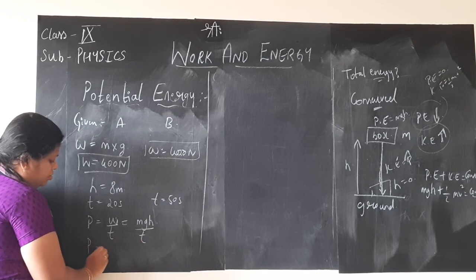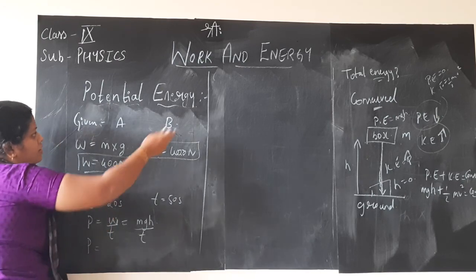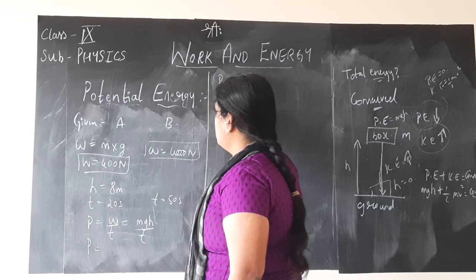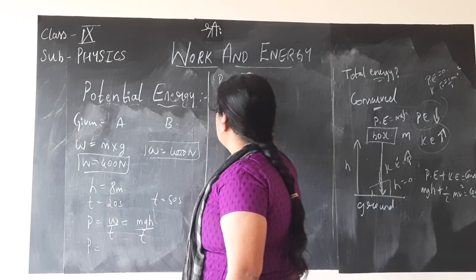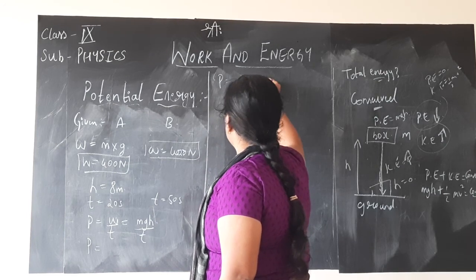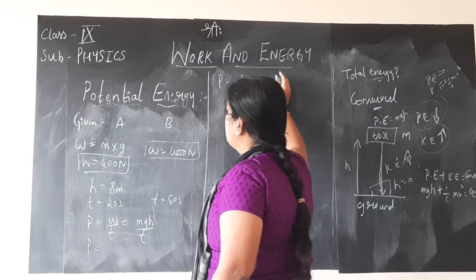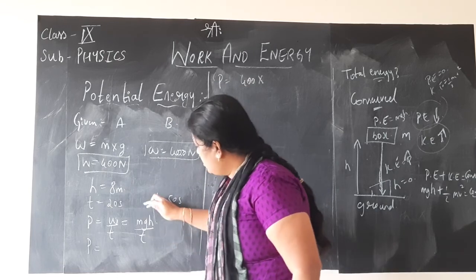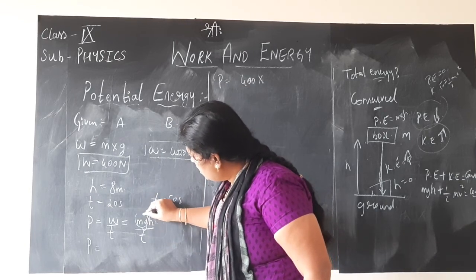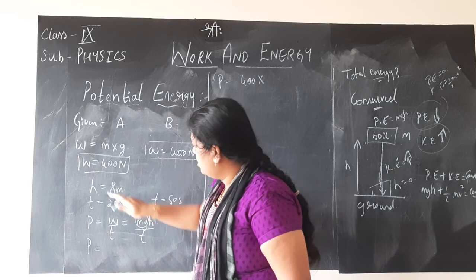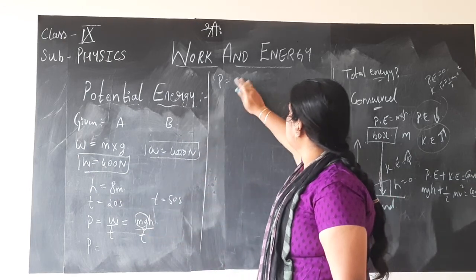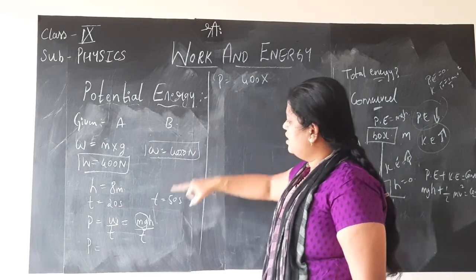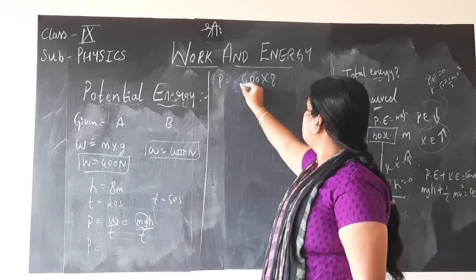Now let us substitute. Power is equal to, this is for girl A, mass is 400 into acceleration due to gravity. I am doing wrong. See, W is equal to M into G, no, children. When they say W, it is the product of mass and gravity. So it is mg. Totally it is 400. H, height, is 8 meter. Hope you understood.